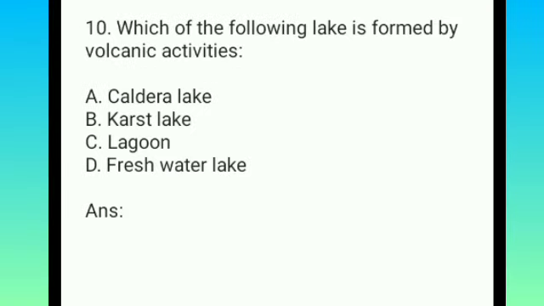The next question is, which of the following lakes is formed by volcanic activities? Some lakes are formed by volcanic activities, and keep in mind these are not names of actual lakes, these are types of lakes. The first one is Caldera Lake, the type of lake formed by volcanic eruption, or the karst lake, or the lagoon, or the freshwater lake. So your time starts now.